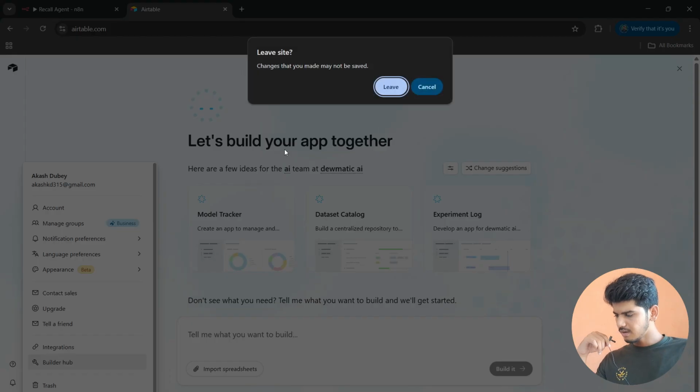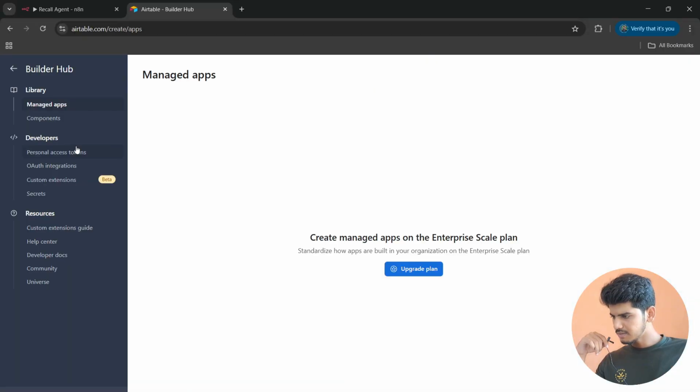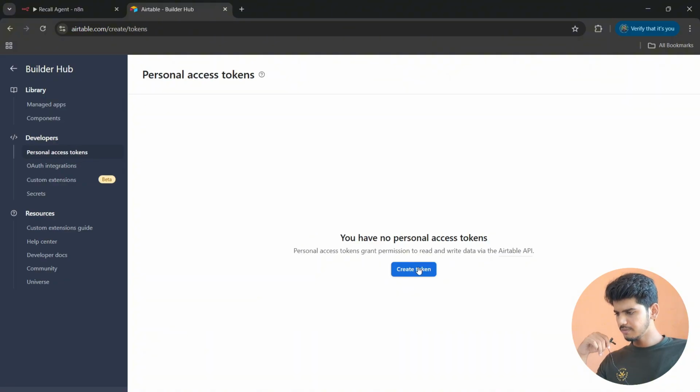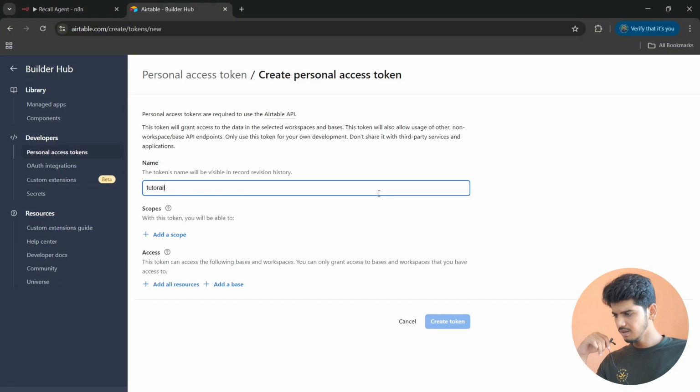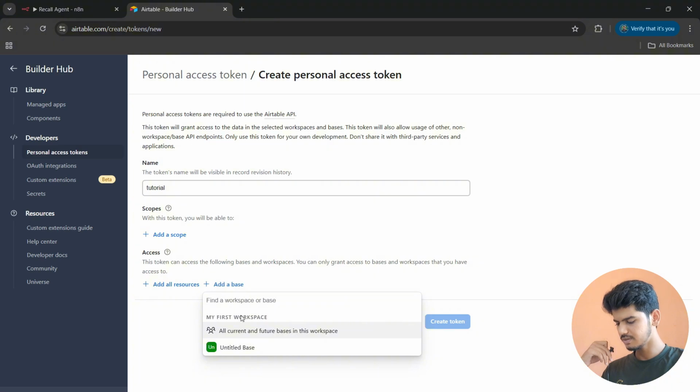Go to the builder hub, and here in developers you get the option of personal access tokens. Click on that, and from here you can create a token. Click on create a token. Now we have to give it a name. So let's go for tutorial. After giving the name tutorial, we have to go for add a base and choose the option all current and future bases in this workspace.